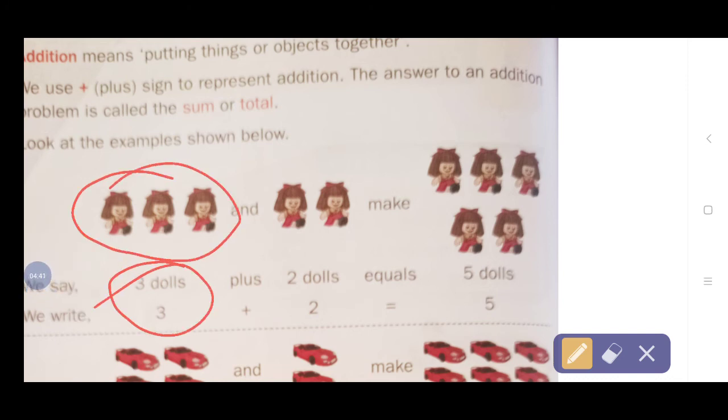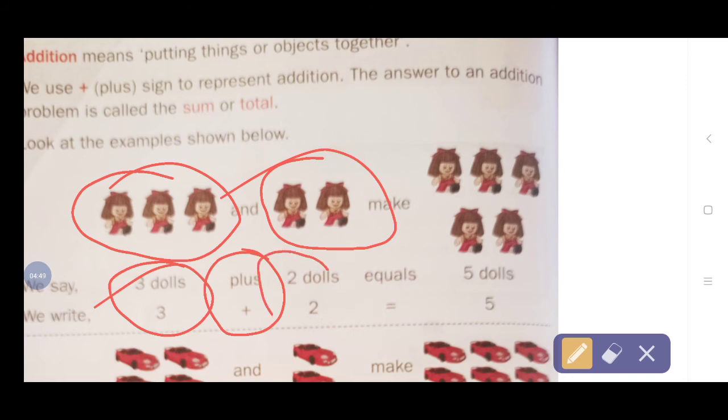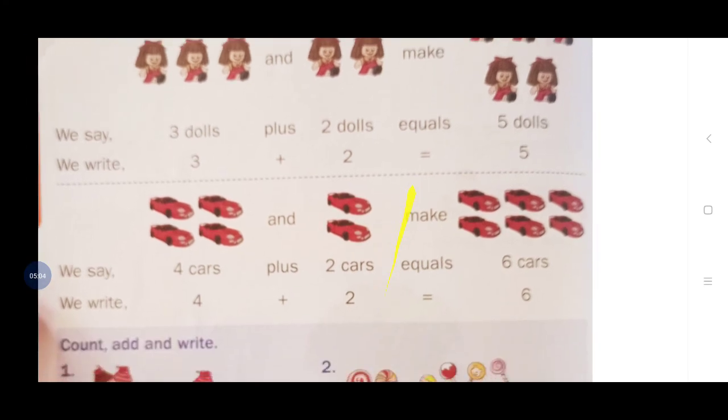Plus, and plus means addition. 2 more are ready to come. 2 dolls will come, and make it equals to how many dolls are there? Total 5 dolls came. Okay, na children?